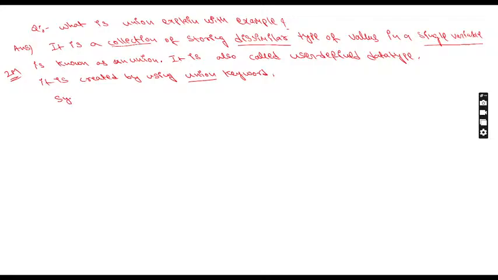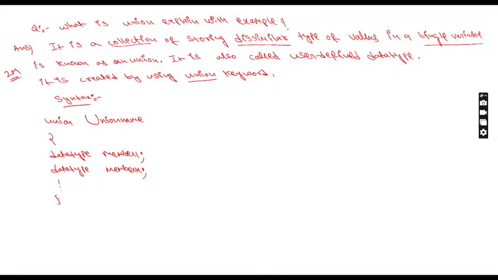For the syntax, just now we discussed the structure syntax. Similarly, the union has the same syntax, so you copy it. Union, small letter keyword, then the union name. You can write any name here. Then data type space member one, semicolon, and again data type space member n, semicolon, then close the bracket.